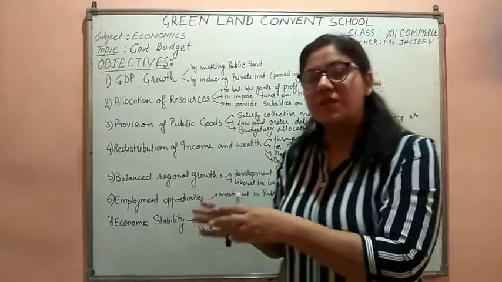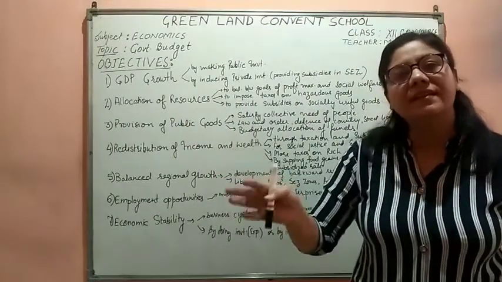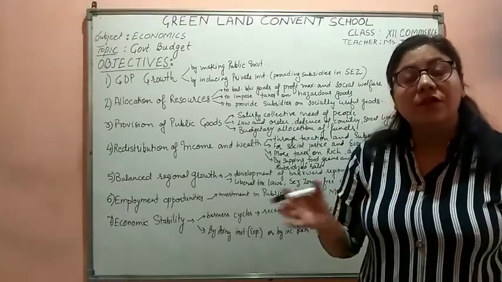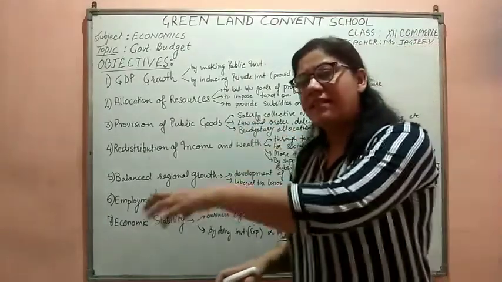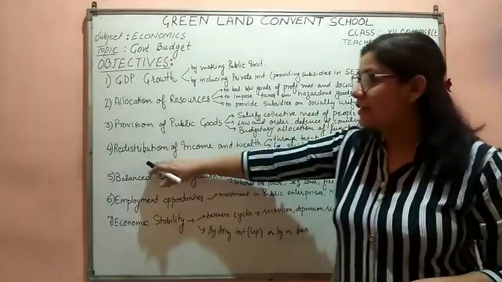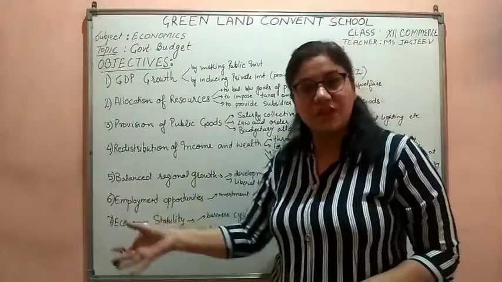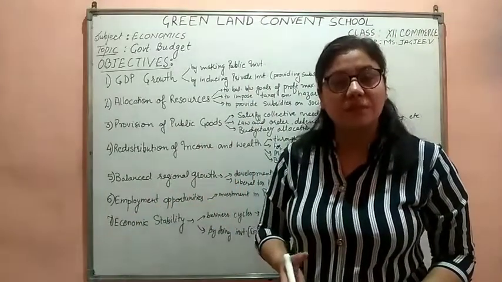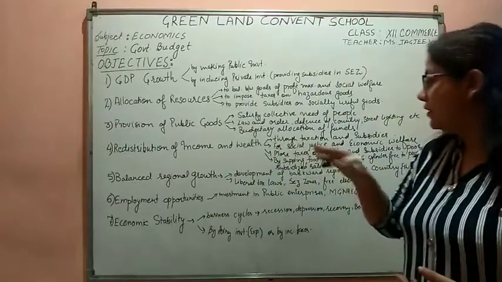When that subsidy is left, what did the government do? The government provided the cylinders free of cost to the poorer people who were not able to afford the basic price of the cylinder. So that is what they are saying. Taking the subsidy from the richer section and providing that subsidy to the poorer section, they are redistributing the income or wealth. Similarly, imposing more taxes on the richer section of society and with those taxes providing free food grains to the poorer section of society. In this way, the income and wealth can be redistributed.